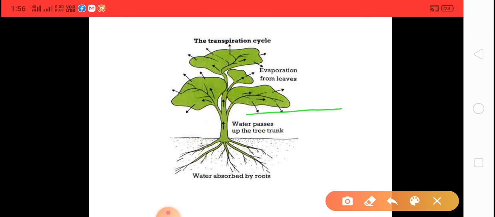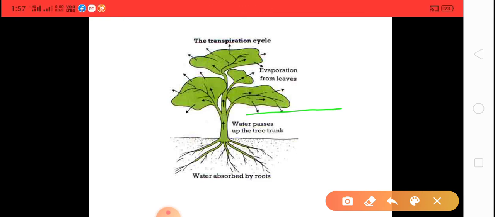In transpiration the excess water is released in the form of water droplets on the leaf through stomata. So this cycle takes place, and the name of the cycle is the transpiration cycle, in which evaporation, precipitation and condensation take place.